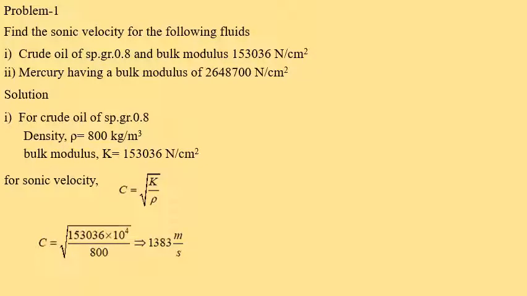Here the bulk modulus value is to be substituted in Newton per meter square by multiplying with 10 power 4, and density is 800. Then the sonic velocity of crude oil is 1383 meter per second.